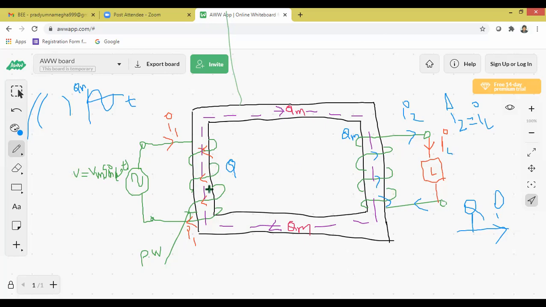When the primary winding of the transformer is excited by input AC supply V equal to Vm sin omega t, current flows through the primary winding, which is denoted by I1. Due to the flow of this current, magnetic energy or magnetic field is developed or induced or created across the primary winding.